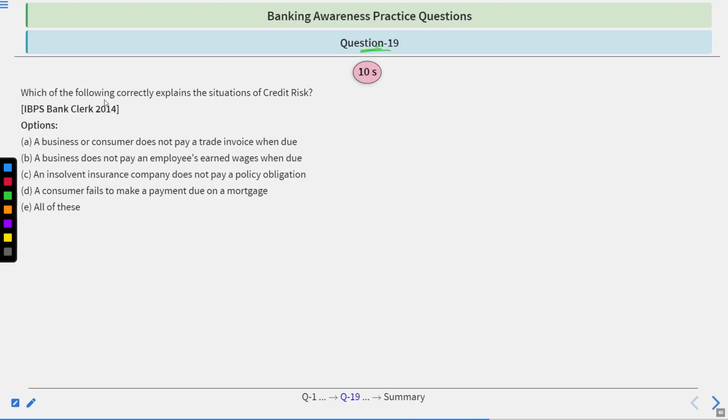Question 19. Which of the following correctly explains the situations of credit risk? Business or consumer does not pay a trade invoice when due. Business does not pay an employee's earned wages when due. An insolvent insurance company does not pay a policy obligation. Consumer fails to make a payment due on mortgage. All of these. 10 seconds you have to answer. Time starts now.